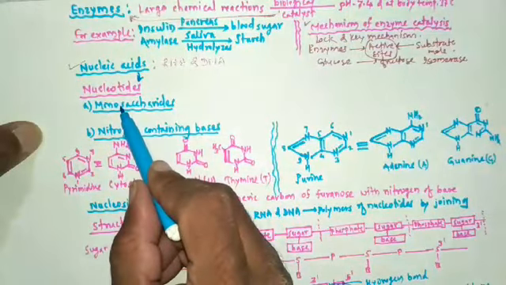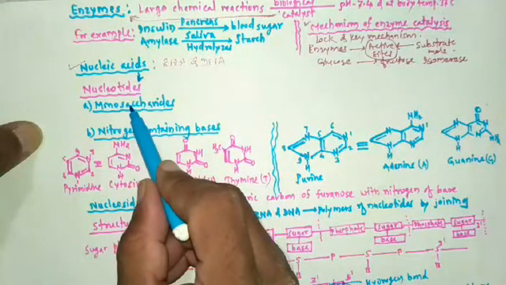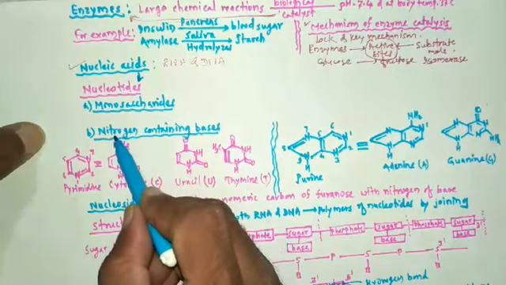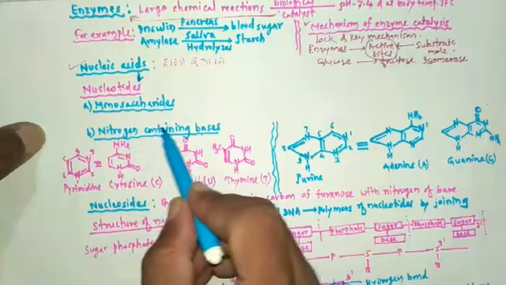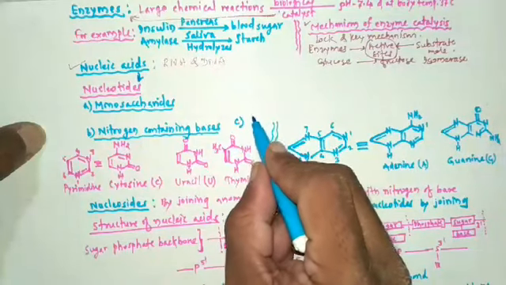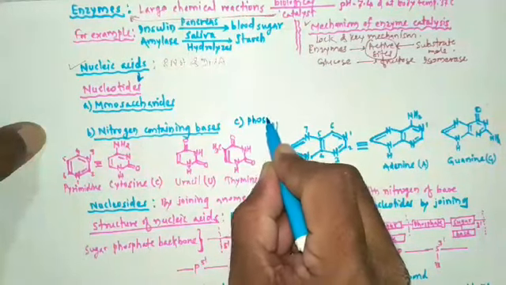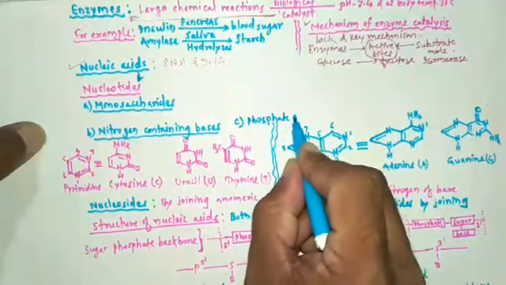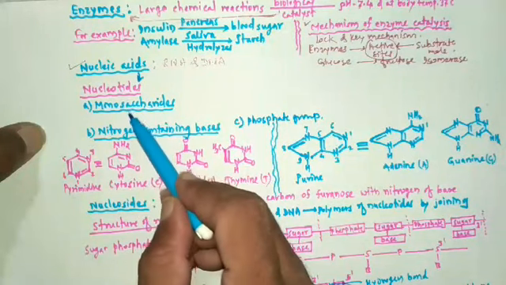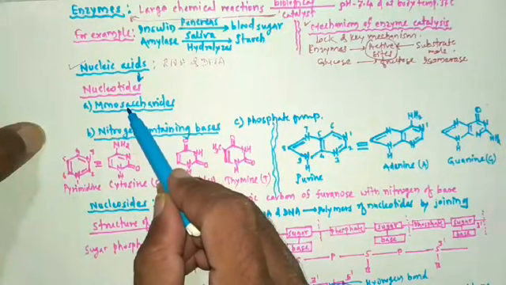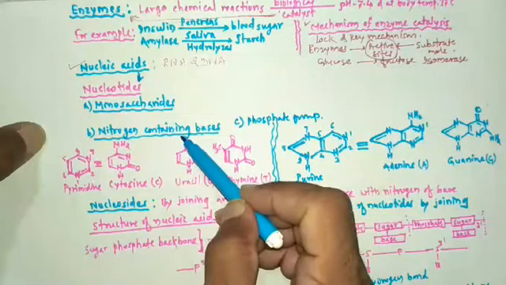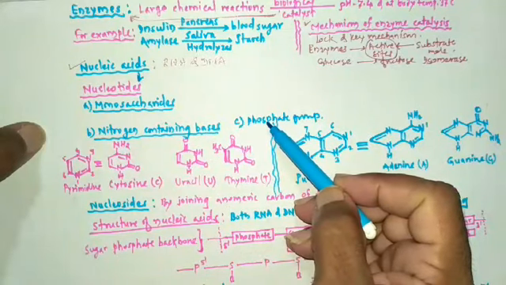First is the monosaccharide, commonly called sugar. Second is the nitrogen containing base, and third is the phosphate group.